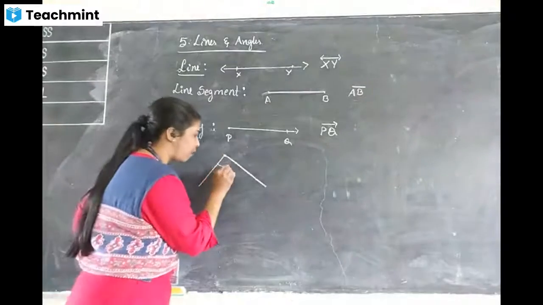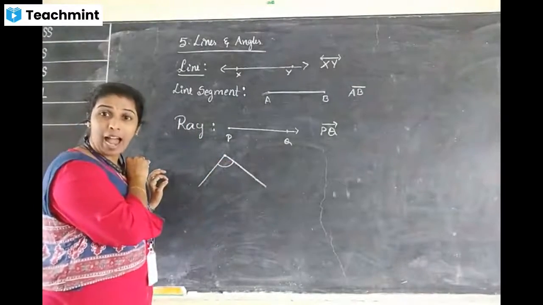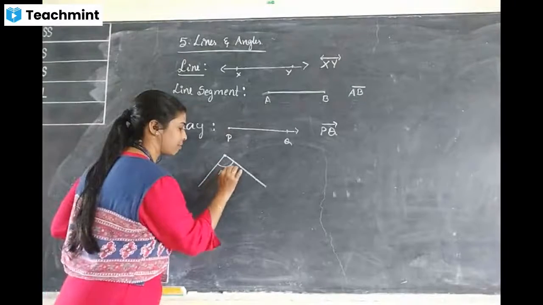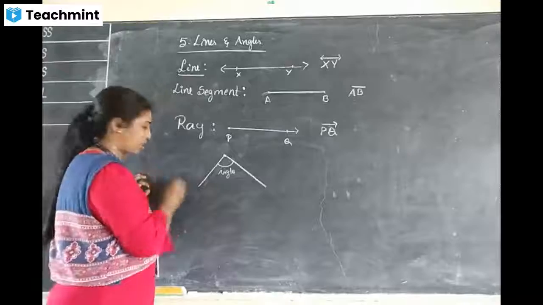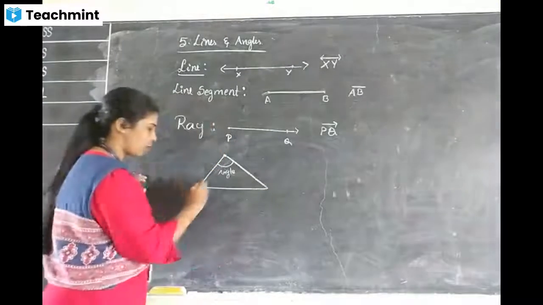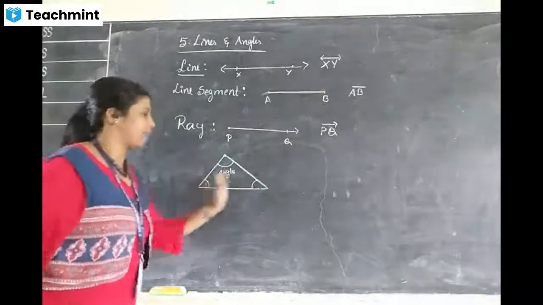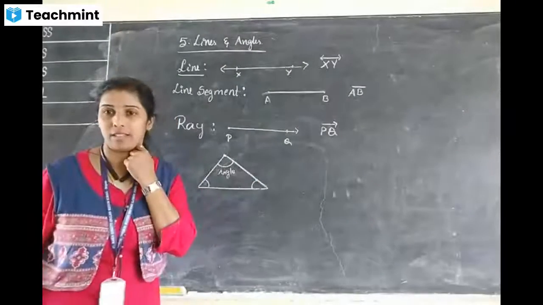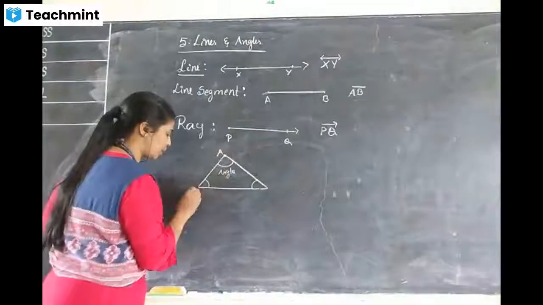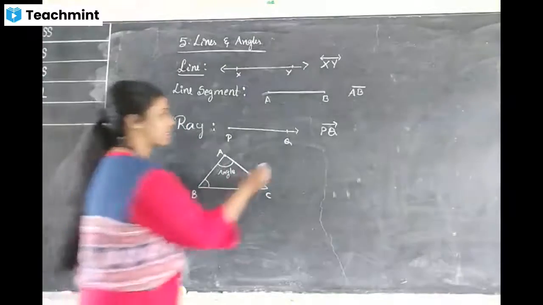What space is formed here? That is called an angle. This is called an angle. I will join here also. What space is formed here? These spaces are called angles. So if I name these A, B, C, these are the angles.